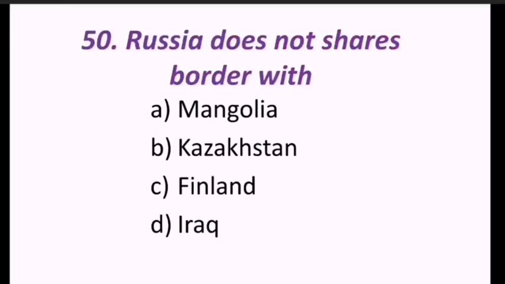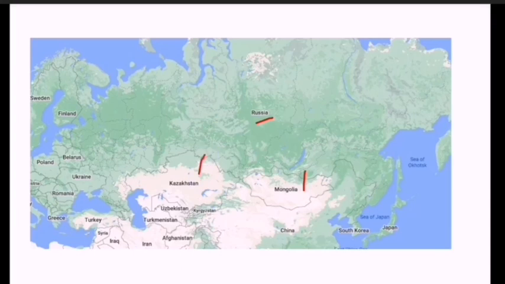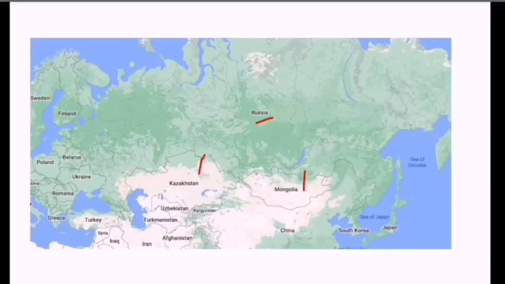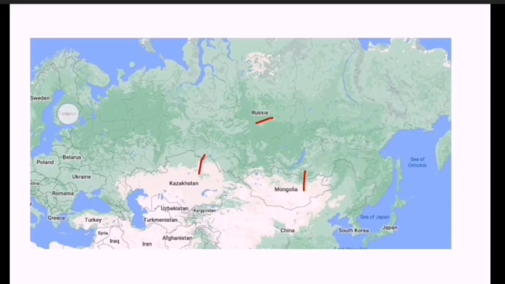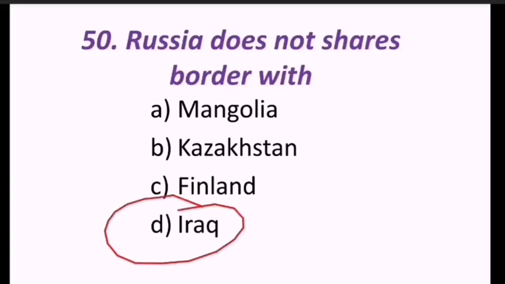50th question. Russia does not share border with Mongolia, Kazakhstan, Finland, Iraq. Look at this. This is Russia. So here Mongolia is there, Kazakhstan is there, and some other things like Finland and Iraq. Where is Finland? This is Finland, and Iraq is there. This is Iraq. Iraq is not sharing boundary with Russia. Hence the correct answer is D, that is Iraq.